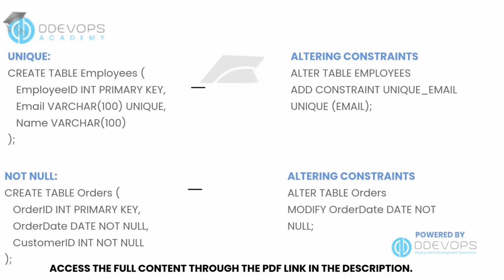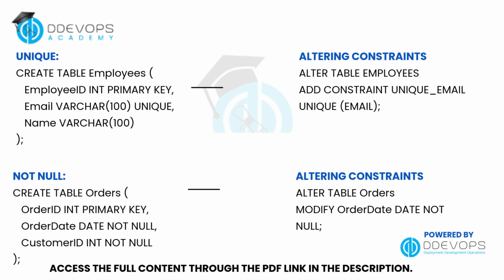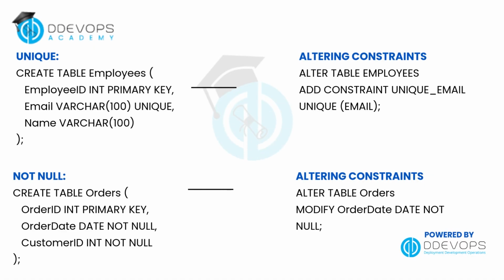Look at two important SQL constraints, unique and not null. The unique constraint ensures that all values in a column are distinct, no duplicates allowed. For example, in an employee table, we might want every email address to be unique. The not null constraint makes sure that a column cannot contain null values. Every row must have a value in that field. These constraints help maintain data integrity and reliability in your database.